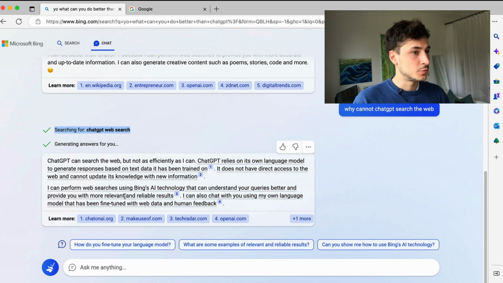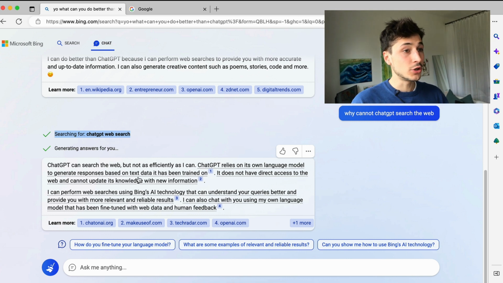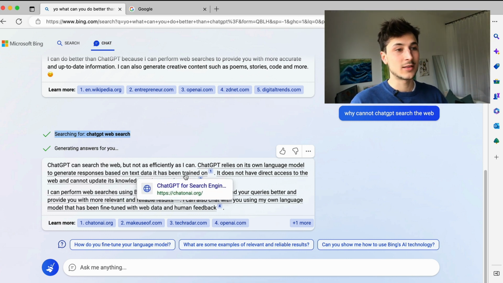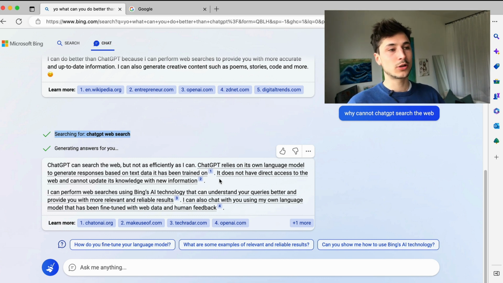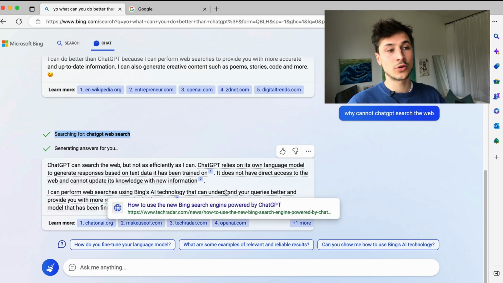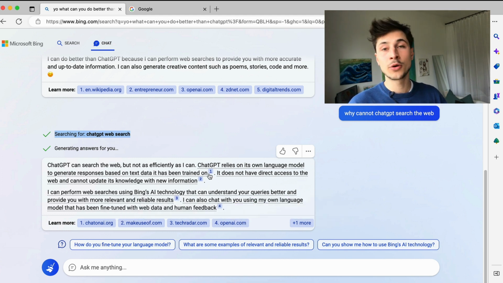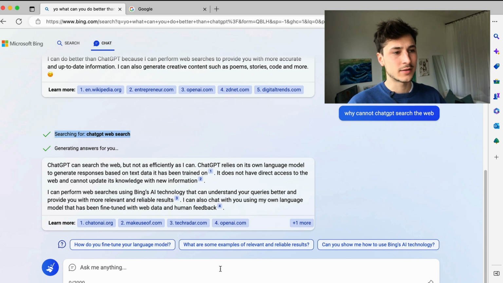All right, "ChatGPT can search the web, but not as efficiently as I can." Ooh, a subtle burn right here. "ChatGPT relies on its own language model to generate responses based on text data it's been trained on. Does not have direct access." All right, okay, so that's true. "Cannot update its knowledge on new information." And always the citations. This is really nice.